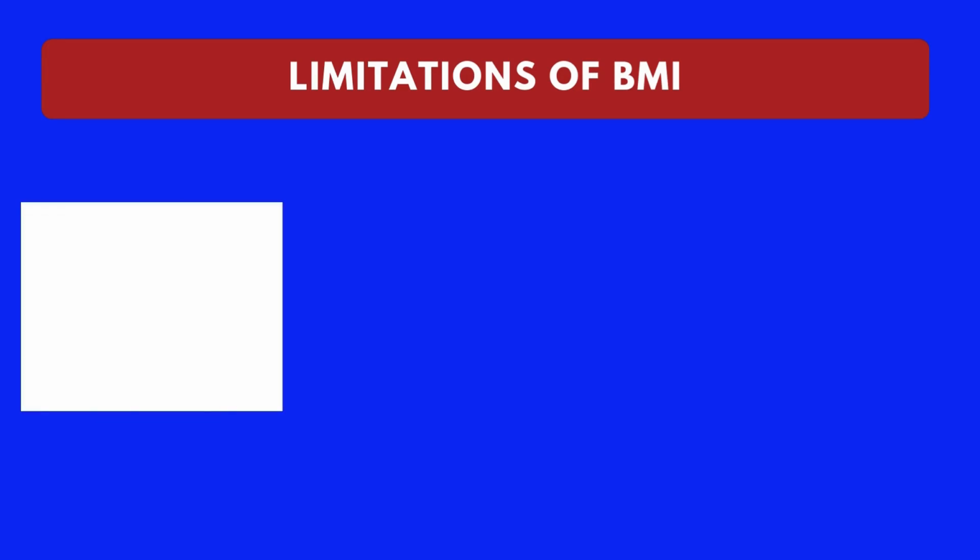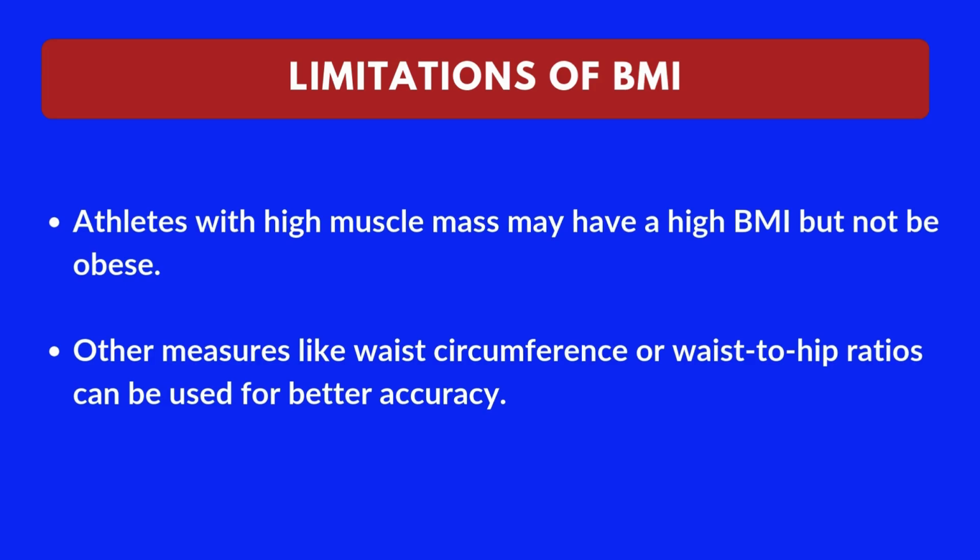It's worth noting that BMI has limitations. For example, athletes with high muscle mass may have a high BMI but not be obese. Other measures like waist circumference or waist-to-hip ratios can be used for better accuracy.